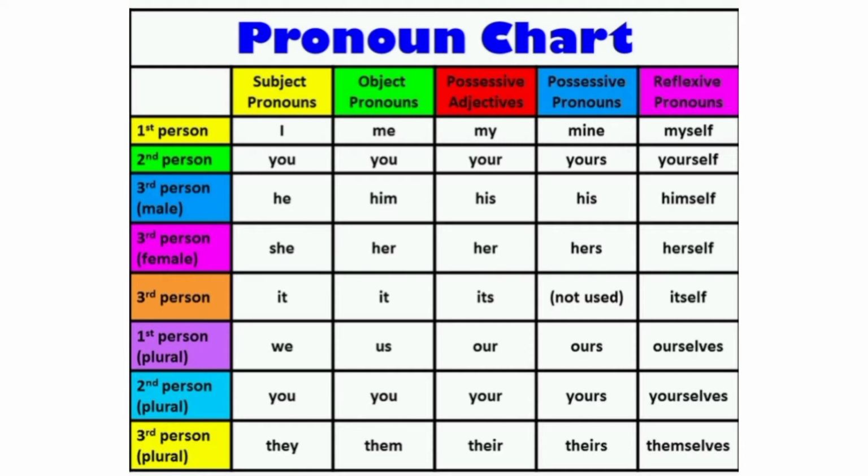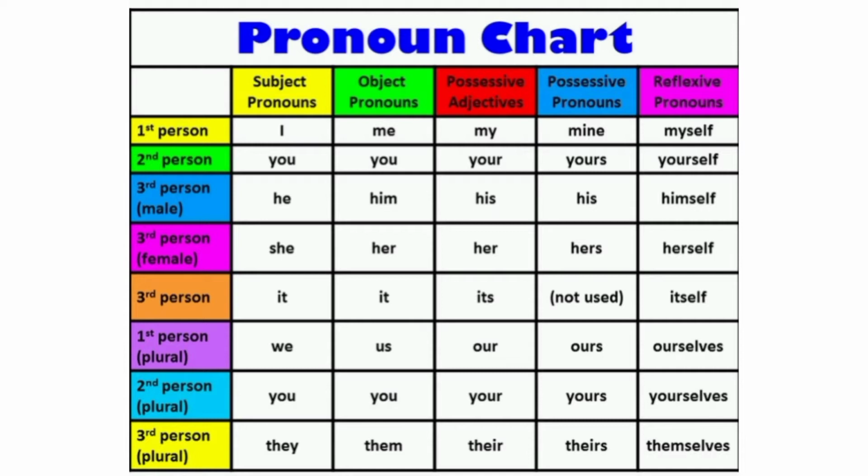Next one, see third person. Third person subject it, object pronoun it, possessive adjective its. Possessive pronouns not used, reflexive pronoun itself. Next one, first person plural.